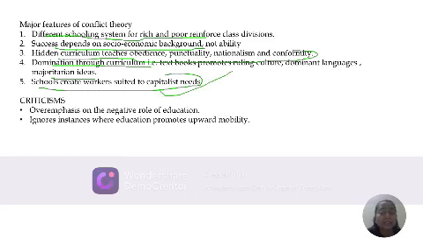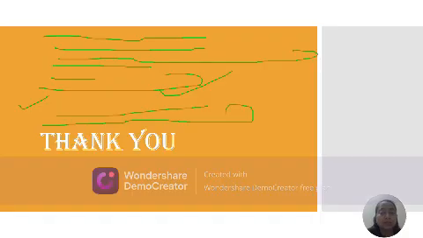Now, criticism is also given about conflict theory: it overemphasizes the negative role of education and ignores instances where education promotes upward mobility. This is all about conflict theory.